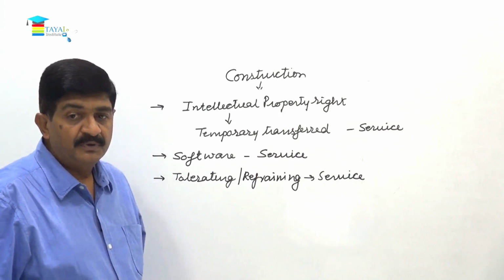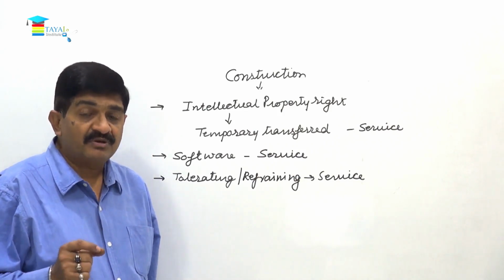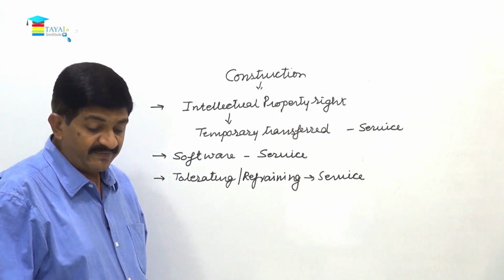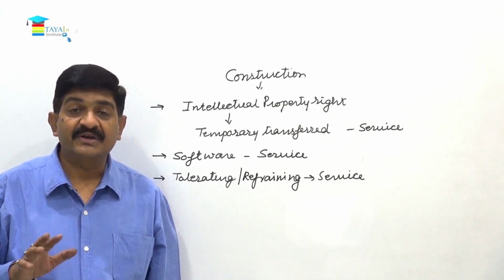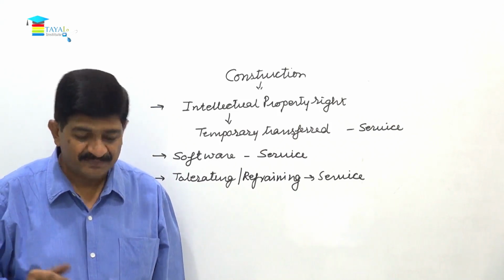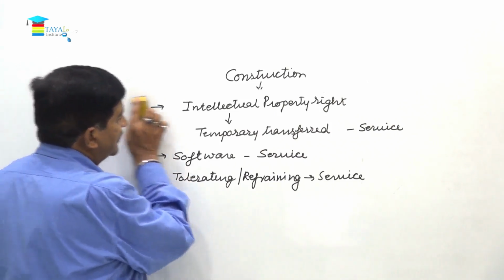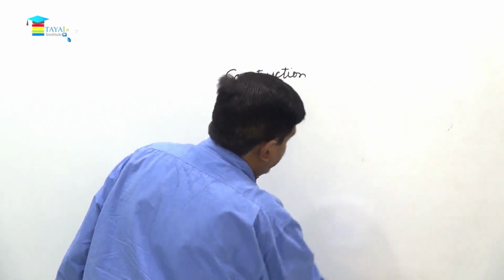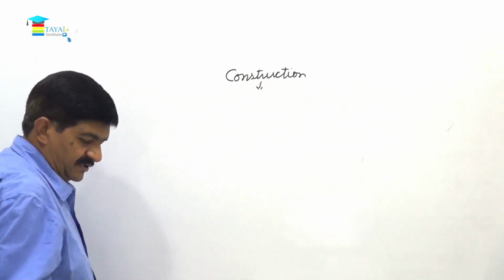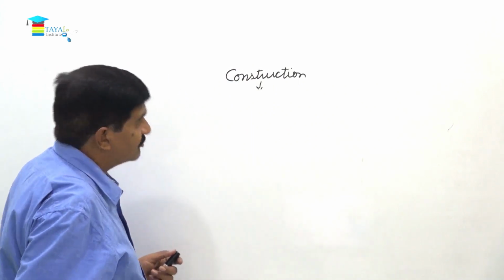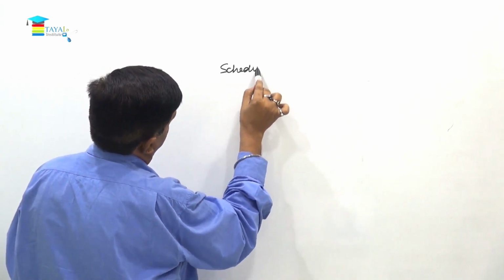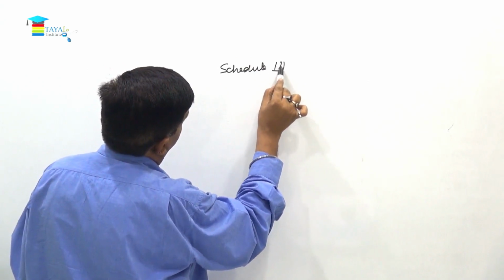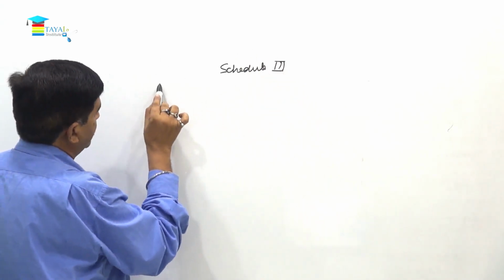Now from here we move to Schedule 3, listing of the activities or transactions which are neither considered as supply of goods nor considered as supply of services. Okay? In this itself, we have now Schedule 3. Number 1,